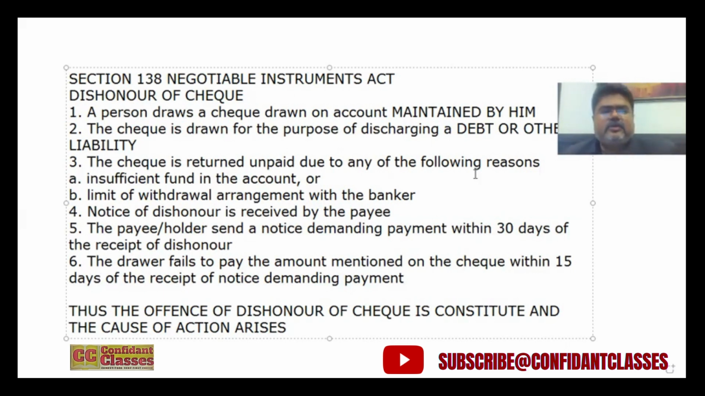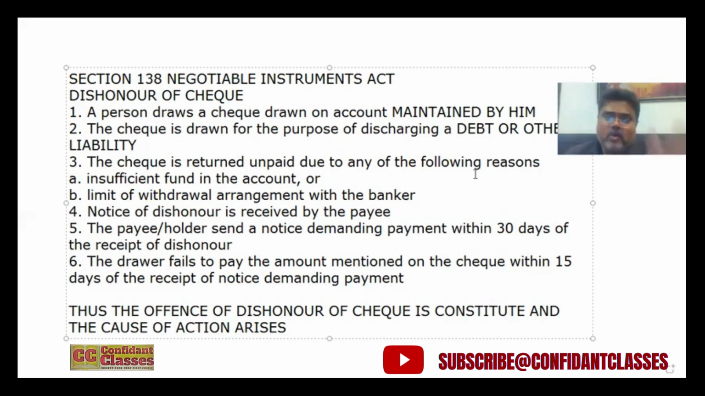And the next element is the drawer fails to pay the amount mentioned on the check within 15 days of the receipt of notice demanding payment. So once the notice demanding payment is received by the drawer who had drawn the check, he has 15 days within which he must make the payment. If he fails to do so, then on the 16th day, means after the expiration of 15 days, the offense of dishonor of check is constituted and the cause of action arises.